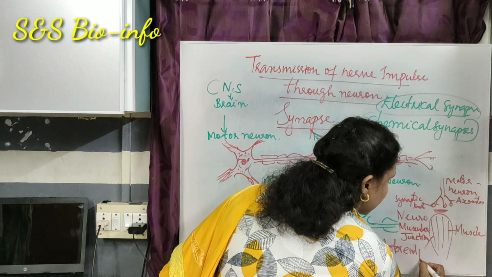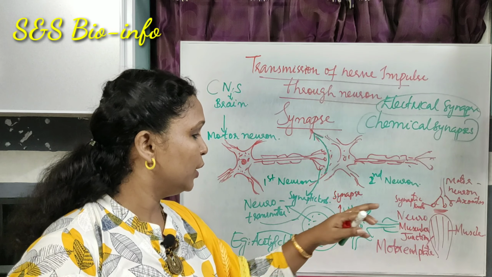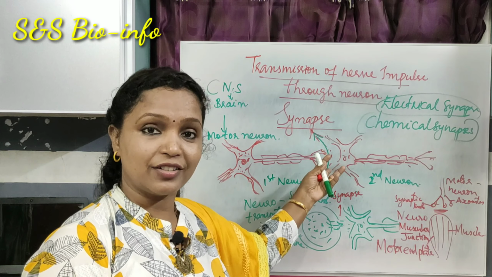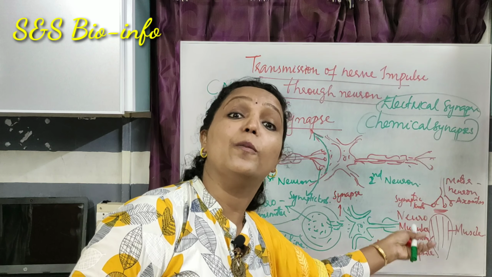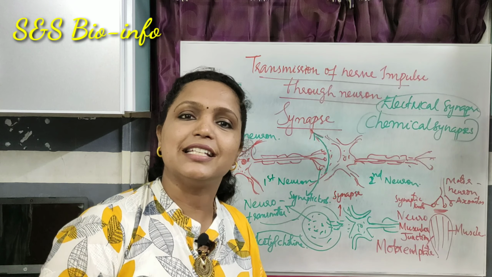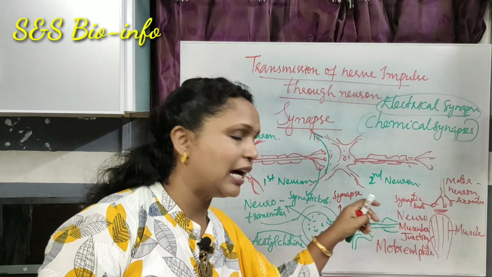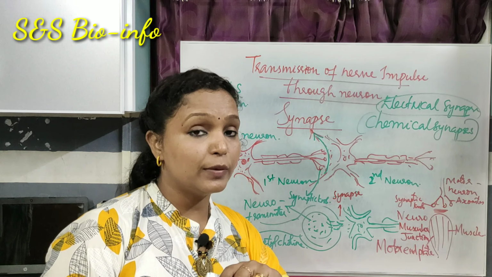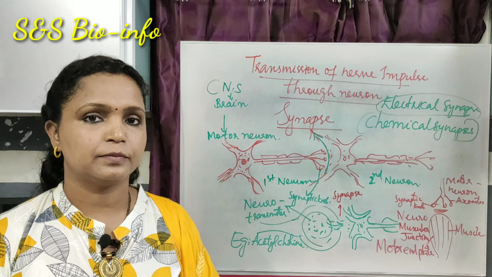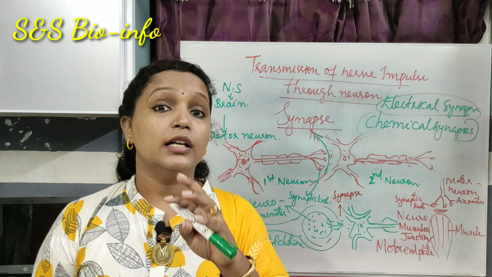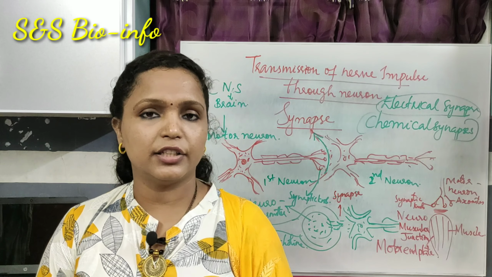Do you get the difference between them? The neuromuscular junction and the neural junction. Synapse is also known as neural junction. Here it is known as neuromuscular junction, as it is a gap in between the axonite of the motor neuron and the muscle. The neuromuscular junction is also known as motor end plate. So this is the way the transmission of impulse takes place from one neuron to another neuron.